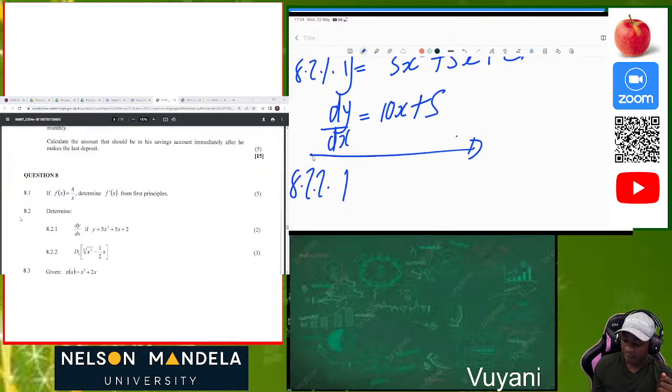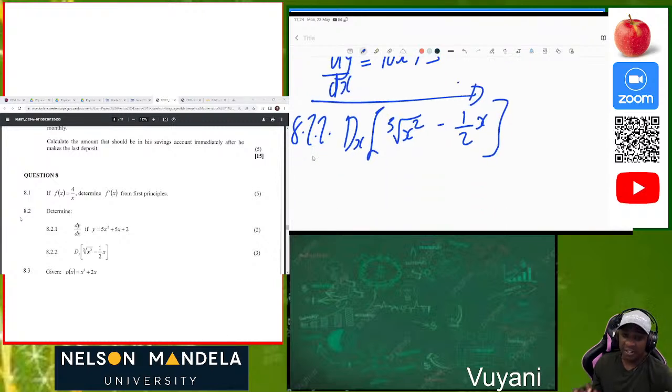8.2.2. Now we are given dx of 3x squared minus 1 over 2x. Now they give us fractions, they give us surds, they want to scare us. Don't be scared, because how do you solve surds? You already know that when you're given the square root of a^n to the power of m, this is the same as a to the power of n divided by m. So now let's use that information which we know.